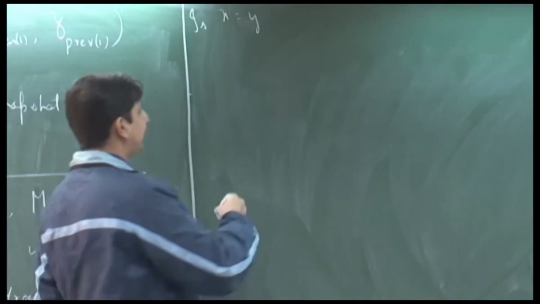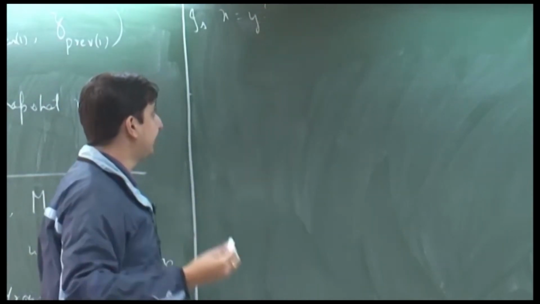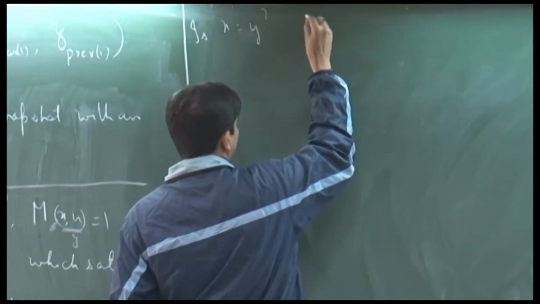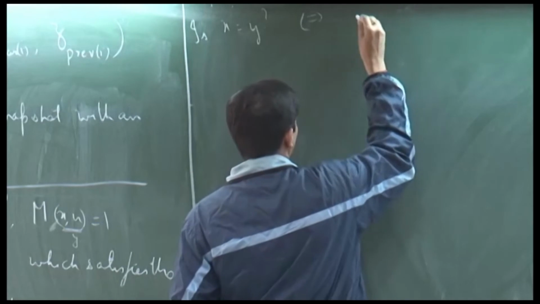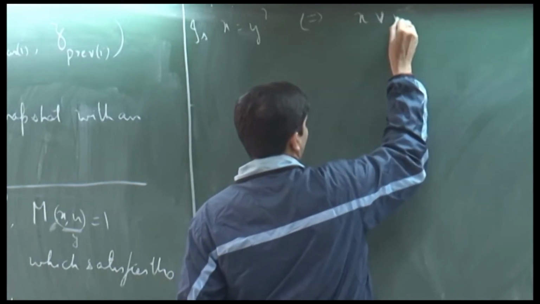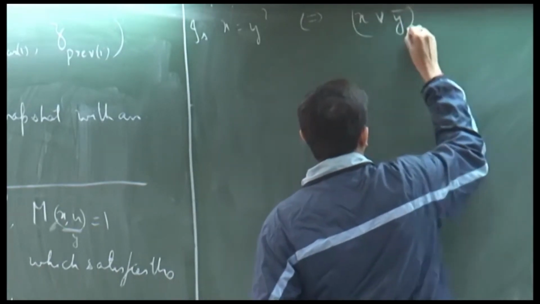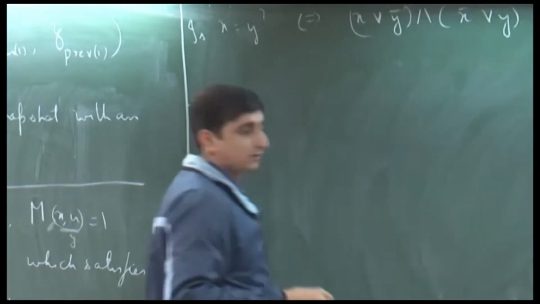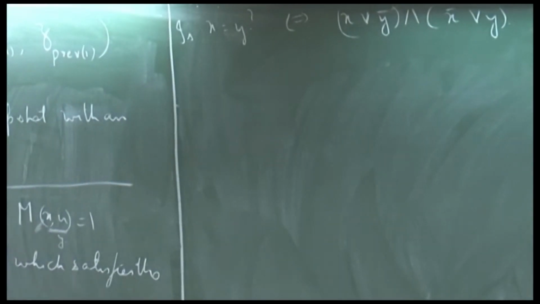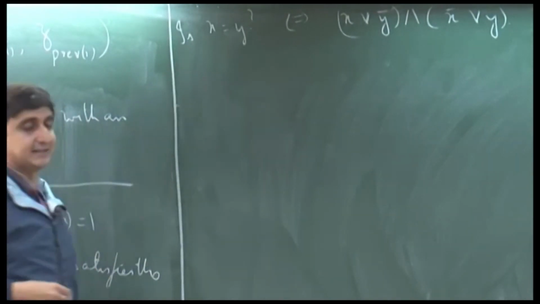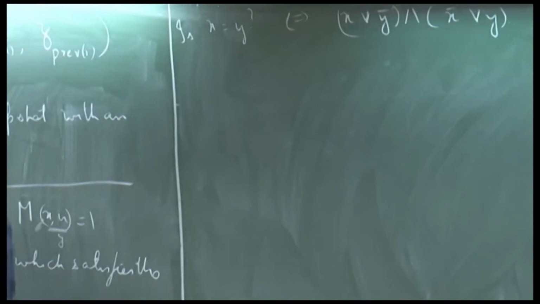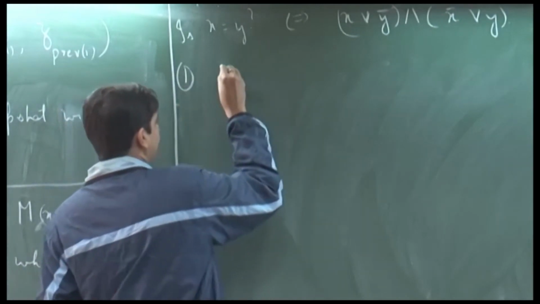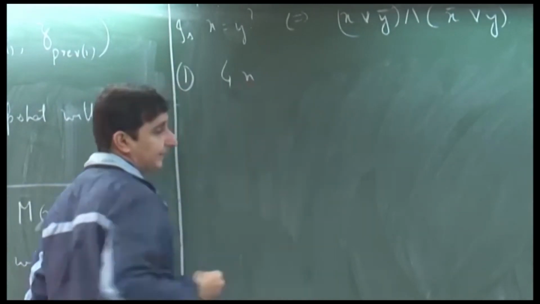The Boolean formula that your friend said just now, so this checking basically corresponds to the Boolean formula x or not of y and not of x or y. So, how large is this in terms of the size of x and y? It is about 4 n, right, roughly. So, for the first step you need a formula of length about 4 n.